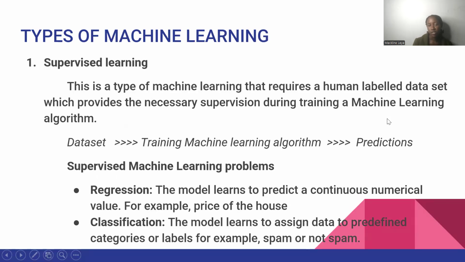So we have different types of machine learning. For example, supervised learning, which requires a human-labeled data set. In this case, you get the data set you're having, you put it into the machine learning algorithm so that this algorithm can be able to make predictions. Some of the machine learning problems are regression, which predicts continuous numerical values, for example, the price of a house. Then classification, which learns to assign data to predefined categories or labels. For example, an email can be spam or not spam.